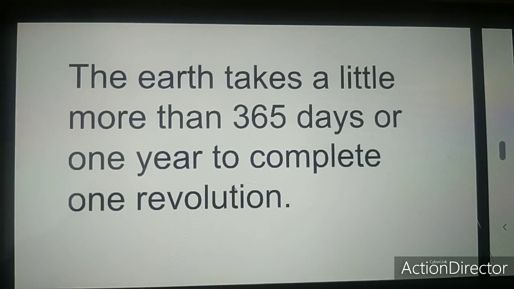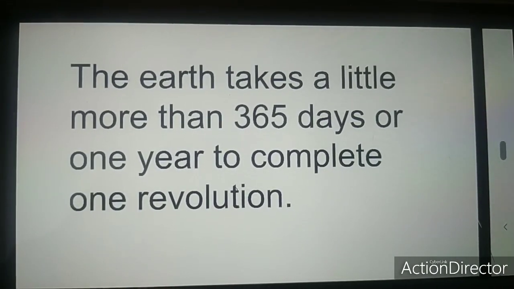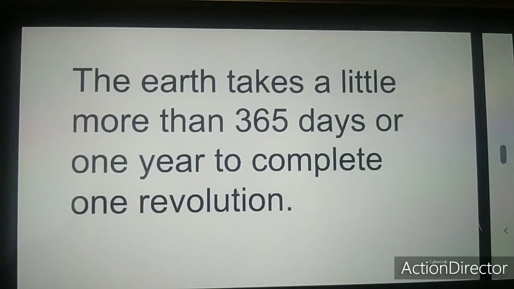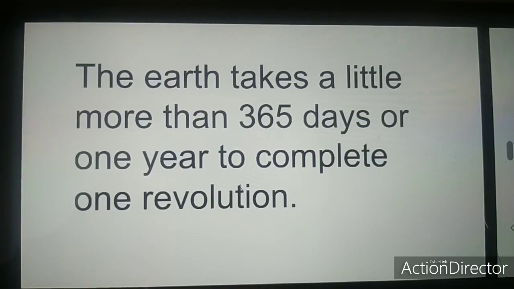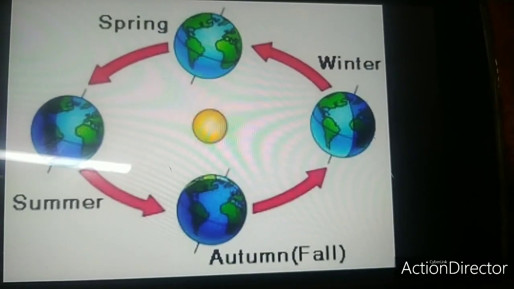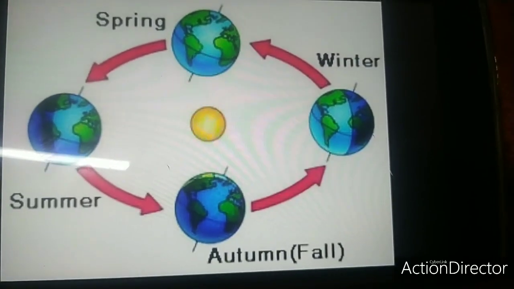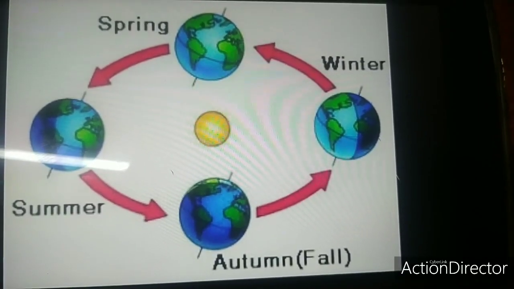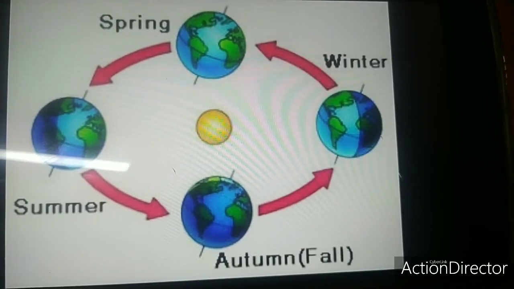The Earth takes a little more than 365 days or 1 year to complete one revolution. The revolution of Earth around the Sun causes changes in the seasons. Let me show you with the help of an experiment.